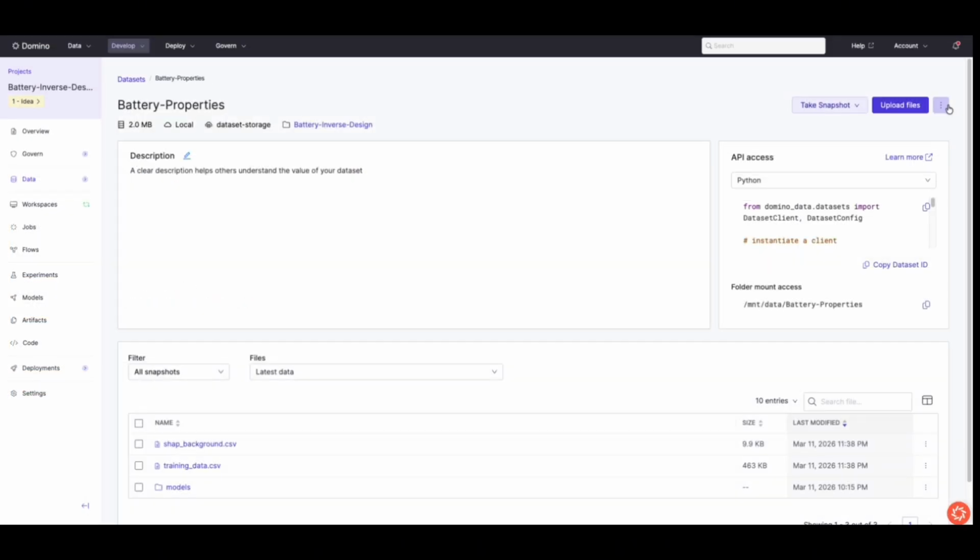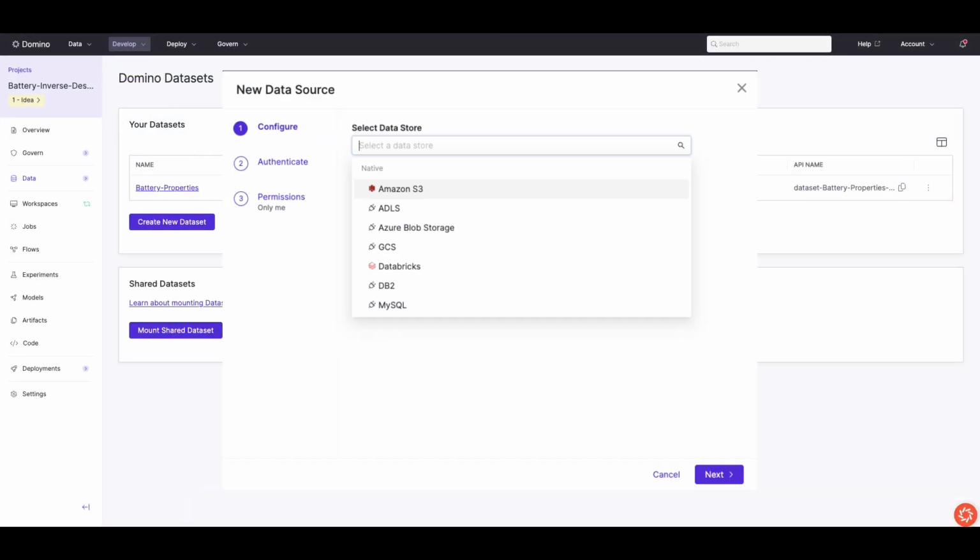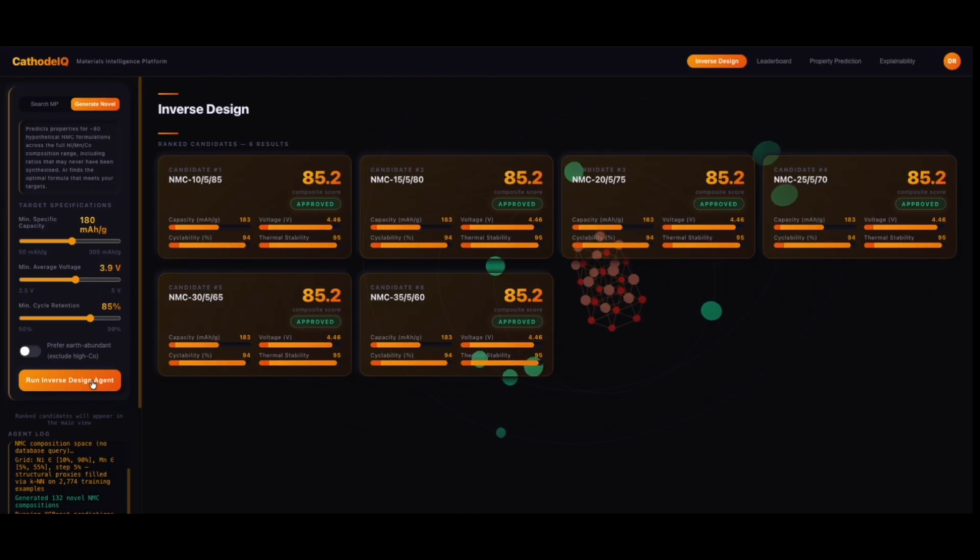Domino datasets can be versioned and tracked on the platform, with a separate layer of access control allowing for fine-grained permissions management. The platform can also connect out to external databases, like AWS S3, in order to provide a central location for traceability and flexibility. In just a few seconds, the agent scores, filters, and ranks the top candidates. This is generative AI working side by side with traditional machine learning.